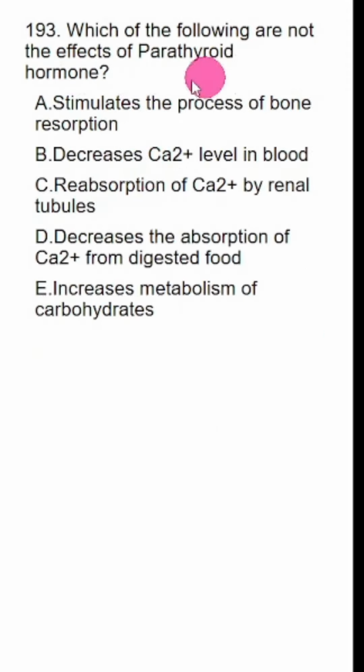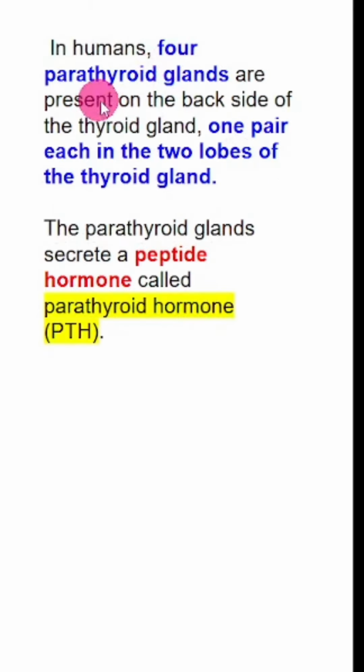Which of the following are not the effects of parathyroid hormone? So before going into this, let's revise the topic. There are 4 parathyroid glands. They are present on the backside of the thyroid gland, one pair each in the 2 lobes of the thyroid gland.